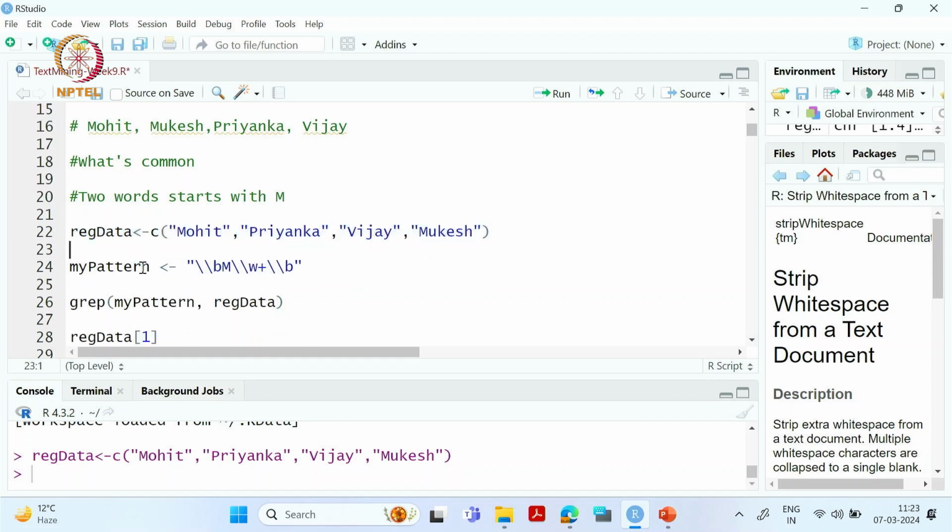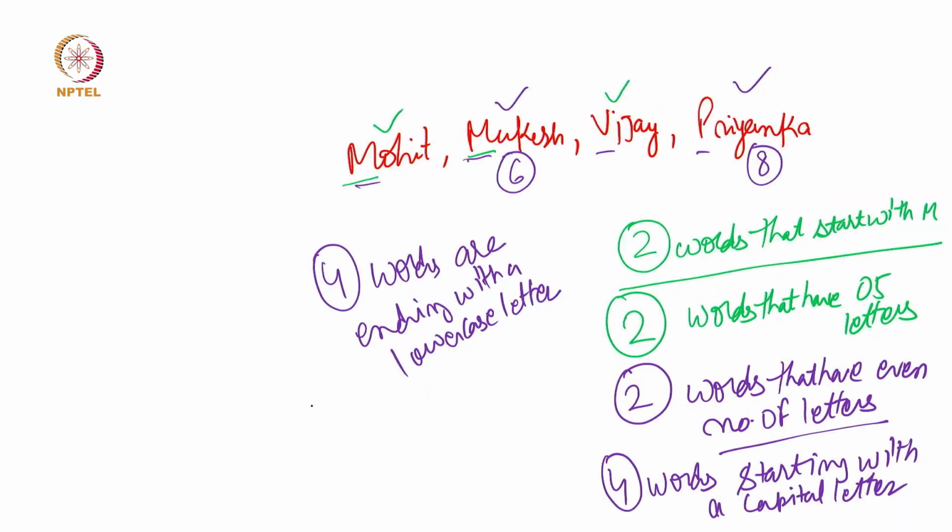Now our task is that we have to match the words which start with M. So these are these 2 words. So what do we have to do? We have to instruct R that there are some words which start with M. Okay. Or which start with M which is in uppercase.